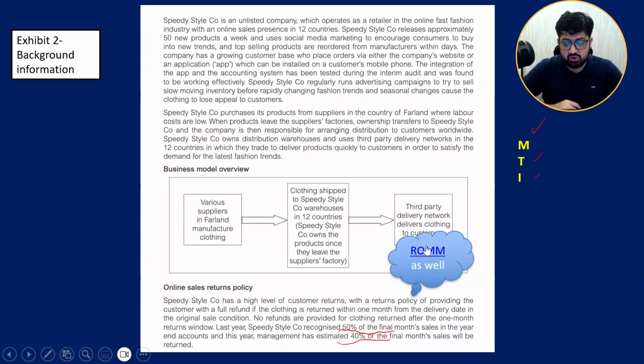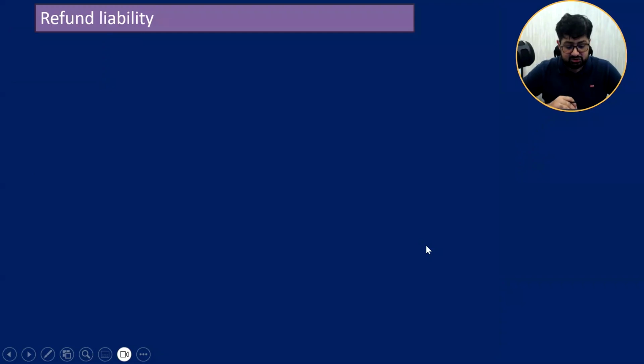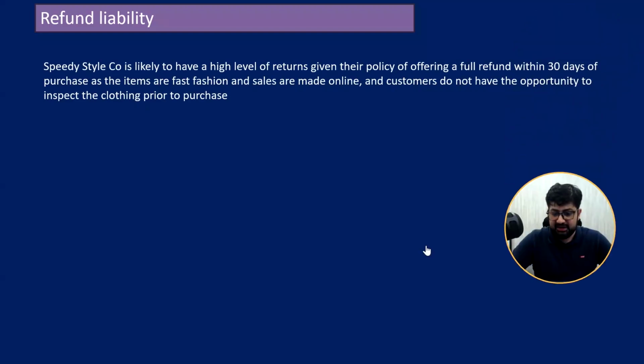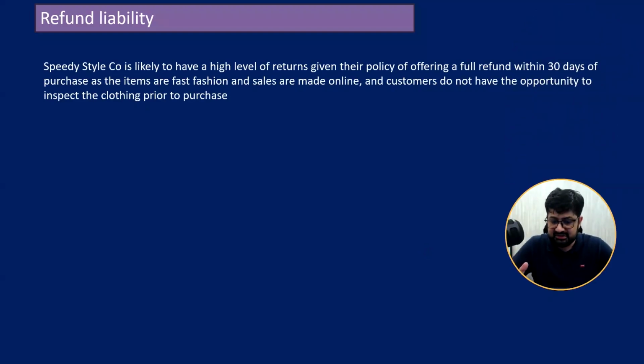Now let us go through how to write this answer. The first is refund liability; you will give a heading like this in the answer. The first thing is the facts from the case. They are likely to have high returns within 30 days. They are a fashion business and make sales online.